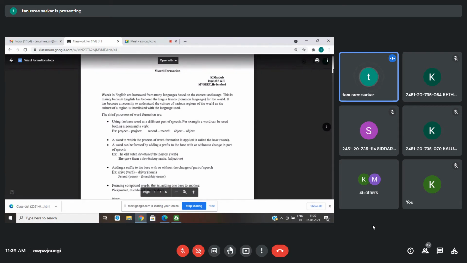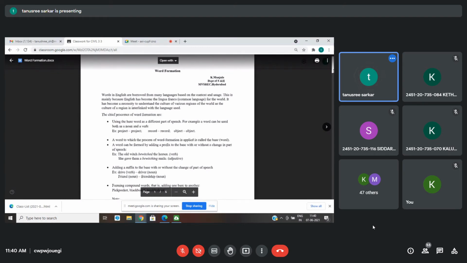Now, word formation processes. It's quite clear from the name itself that it has something to do with the formation of words. When we are concerned with the English language, any language whenever it starts, it starts with very few basic words.